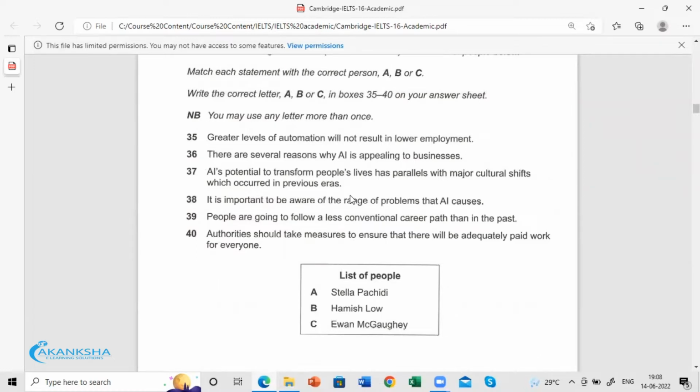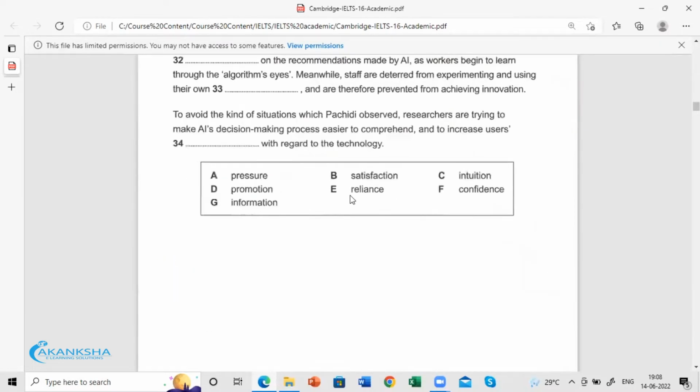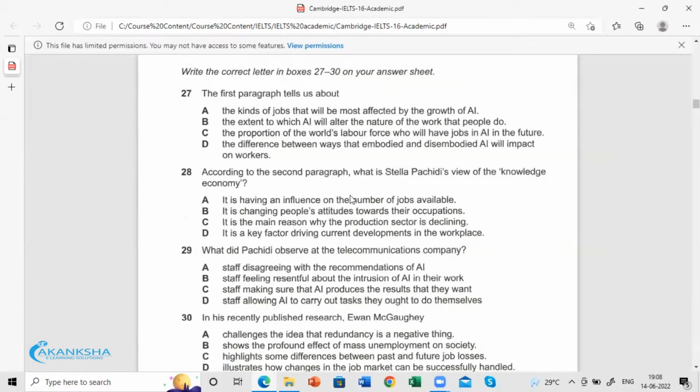So we have 3 different types of questions here: match the information, fill in the blanks, and the MCQs, multiple choice questions. So here the level of difficulty would be highest, or higher actually, when we compare it to sections 1 and 2.